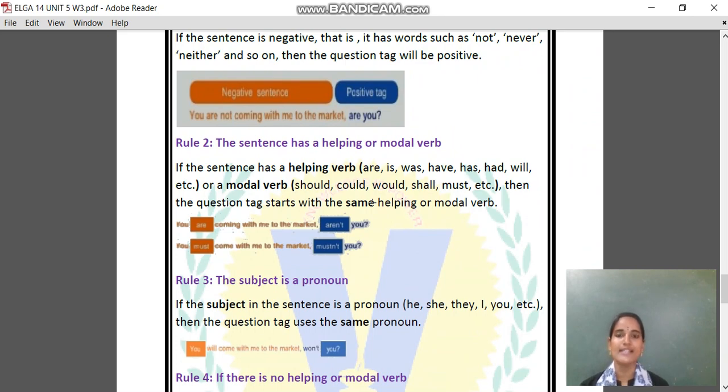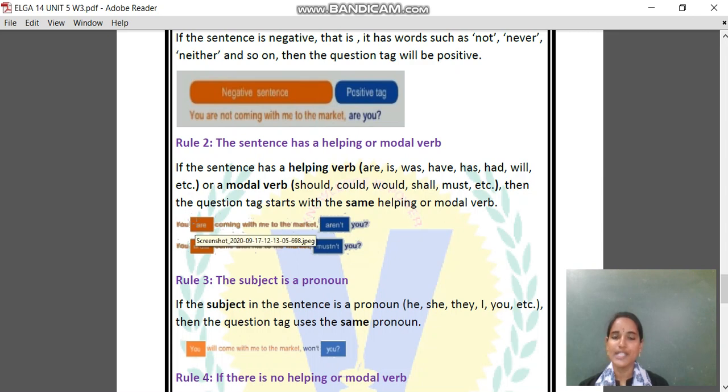So as we discussed, the second rule is: the sentence has a helping or modal verb. Helping verbs are like are, is, was, and modal verbs are like should, could, shall, must. If a helping verb or modal verb is present in a sentence, then the question tag starts with the same helping verb or same modal verb. Can you see here? For example, you are coming with me to the market, aren't you?